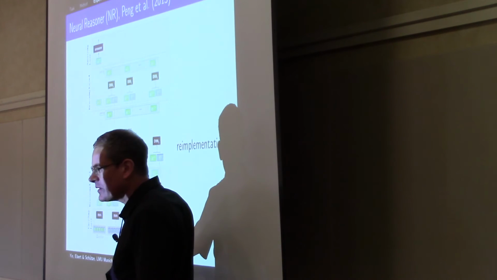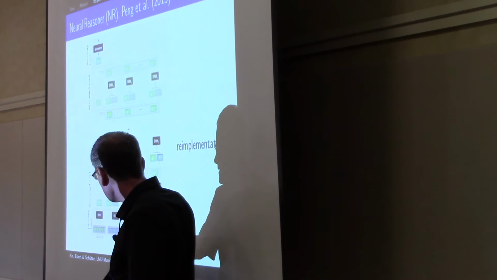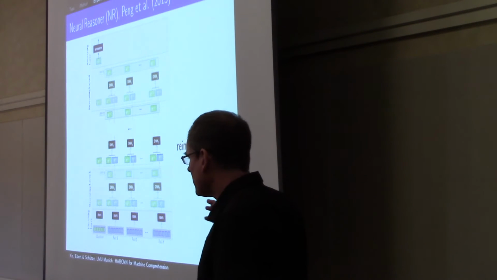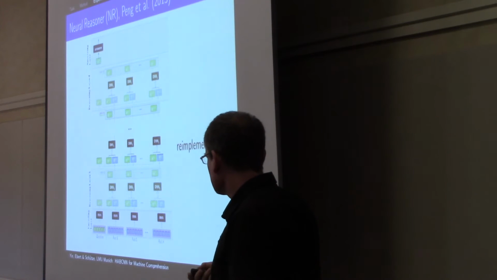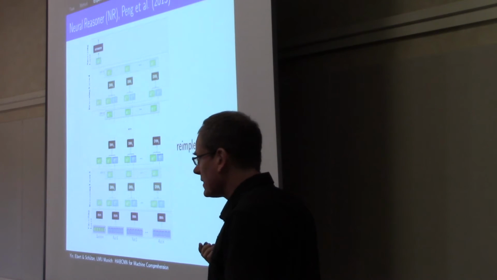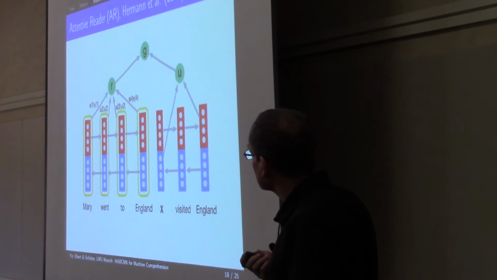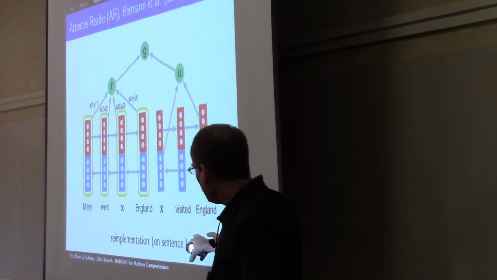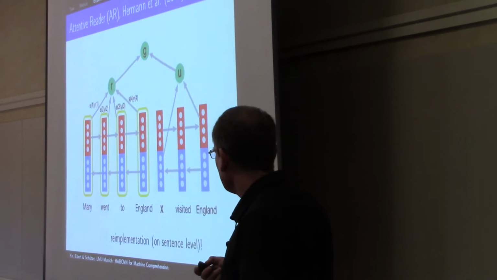It's not necessarily the best architecture for this task, because the order of the facts is not taken into account here. For the particular task that the architecture was designed for, the order doesn't matter. But here, in our case, the order does matter. And the second prior work we consider is the attention reader. Again, this is a re-implementation, and it's actually on the sentence level, so this one you have to take with a really big grain of salt.